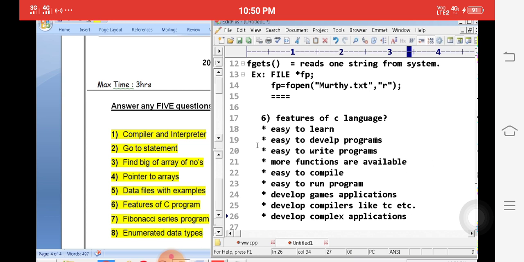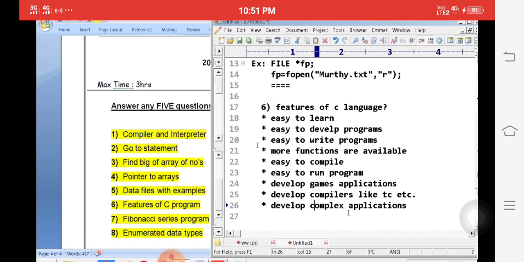applications. Okay, these are the features: easy to learn C programming, easy to develop programs, write the programs very easily, more functions are available, easy to compile and run the program, you can develop games applications, you can develop compilers also, develop complex applications like Windows, Notepad etc. These are the few features available in C language. Okay. These are the important questions we explained actually.